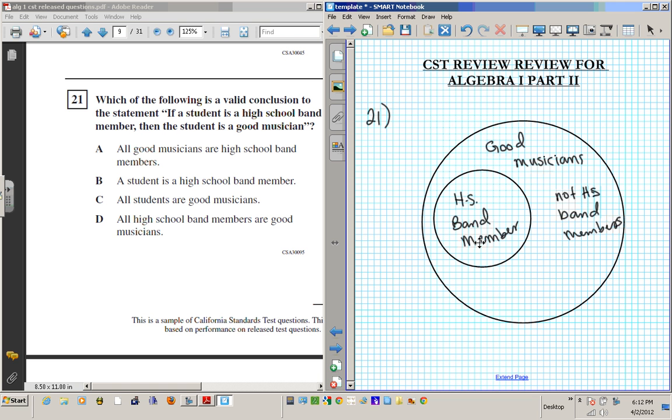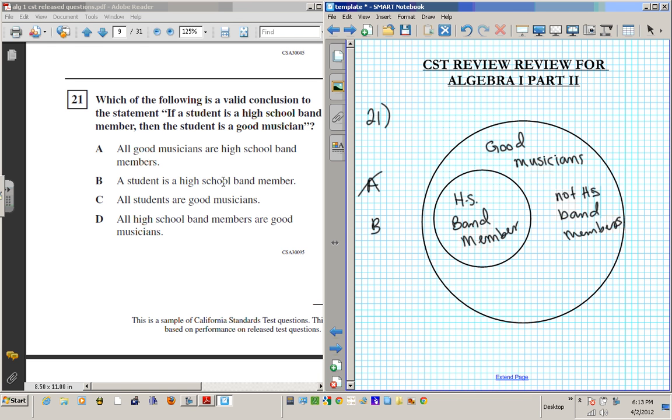Okay, so taking a look at this set notation and keeping in mind the fact that high school band members are a subset of a bigger set of good musicians, what can we conclude? It says all good musicians are high school band members. Is that the case? Absolutely not. As we said here, not every good musician is in high school. All right, some are in middle school, some have graduated, or a lot more have graduated. Okay, so A is no. A is false. How about B?